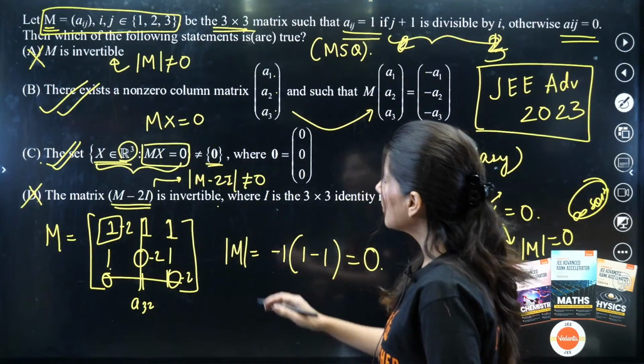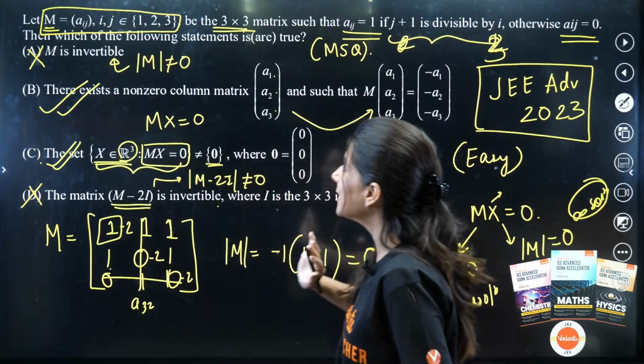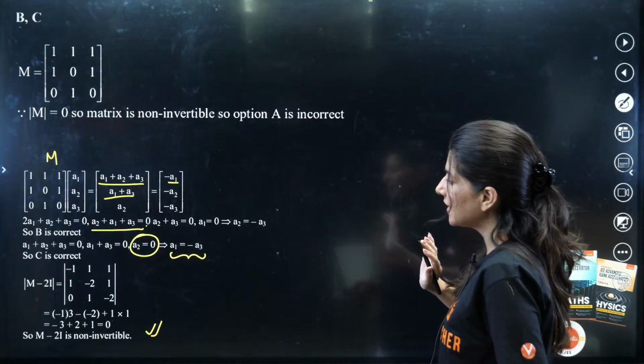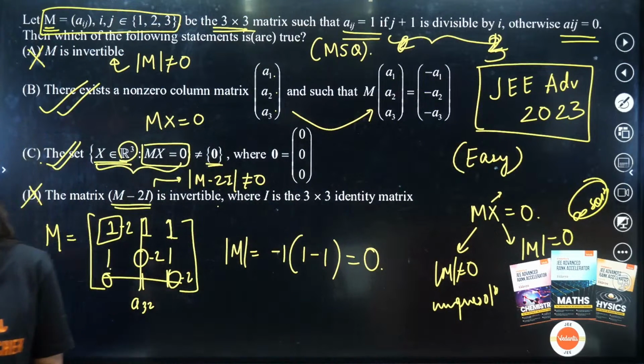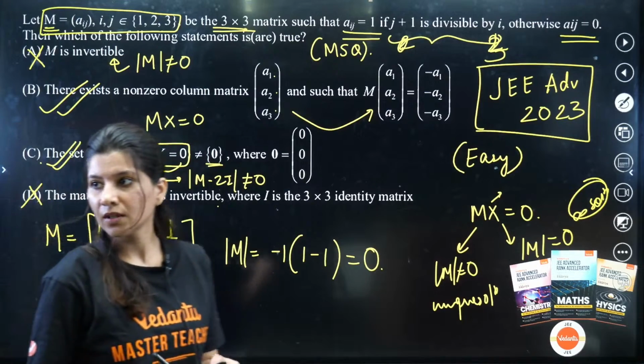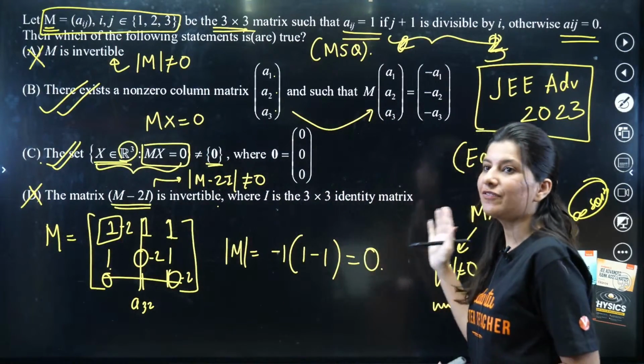Okay, so that means this is option C. B and C both are correct. Yes, B and C both are correct. All right. Clear? Okay. So this is what your first question is.